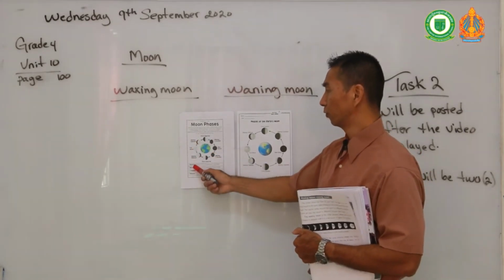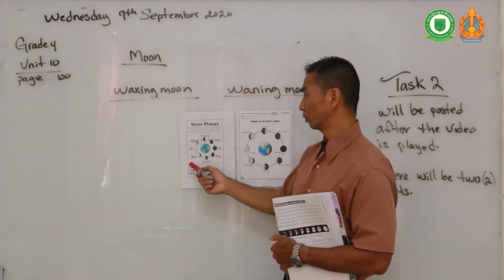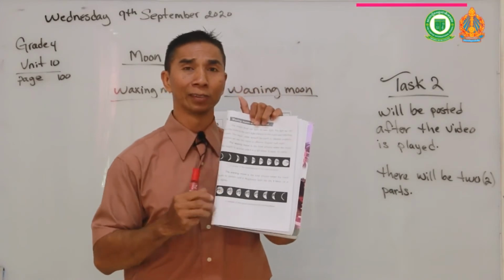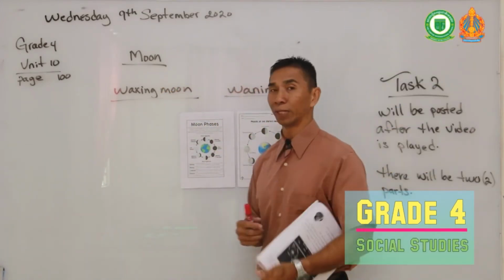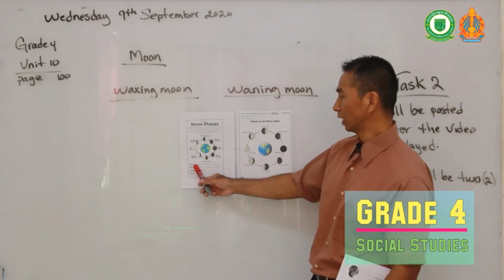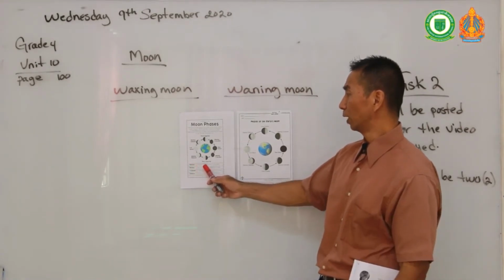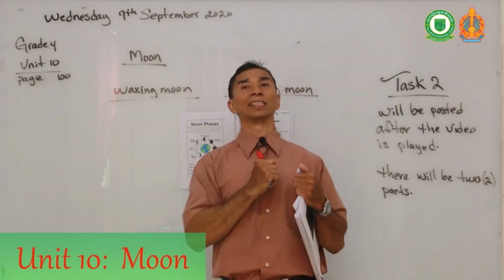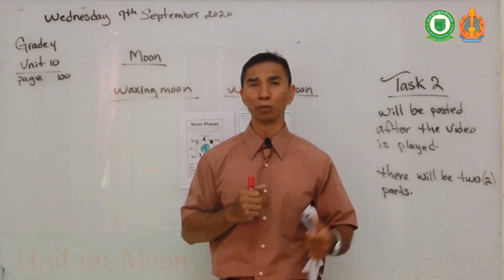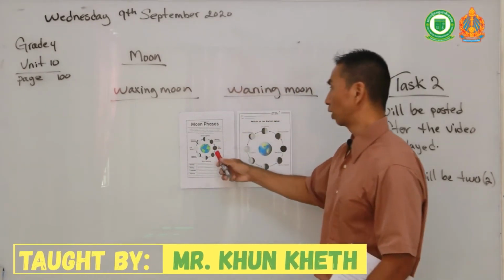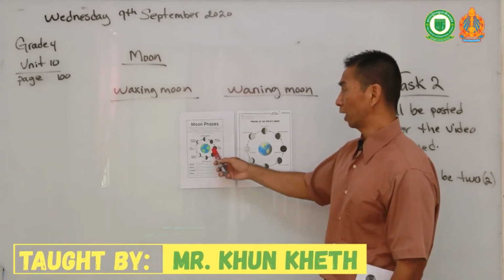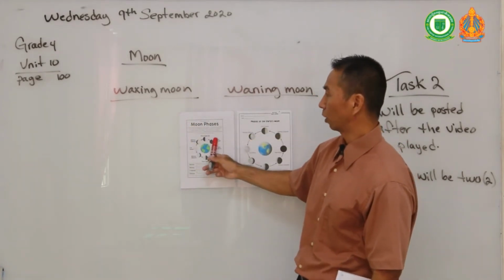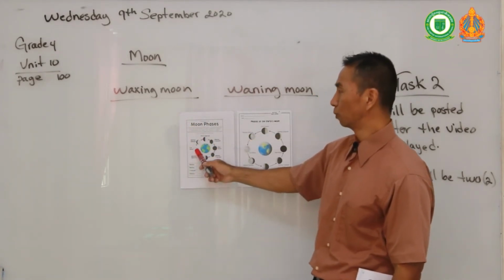Here is a brief explanation of what a waxing moon and a waning moon are. It is the same as in your book on page 100, but it might be clearer for you here. On this worksheet, it says the waxing moon is the moon appearing to get larger. So when you look up in the sky and see a very big moon, that is what you call a new moon. So when you see a new moon, that is when the waxing moon begins, from its crescent all the way to the gibbous to the full moon.